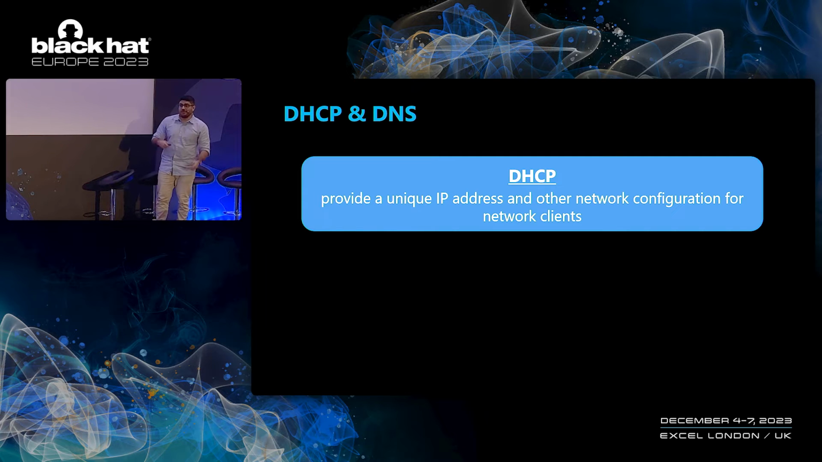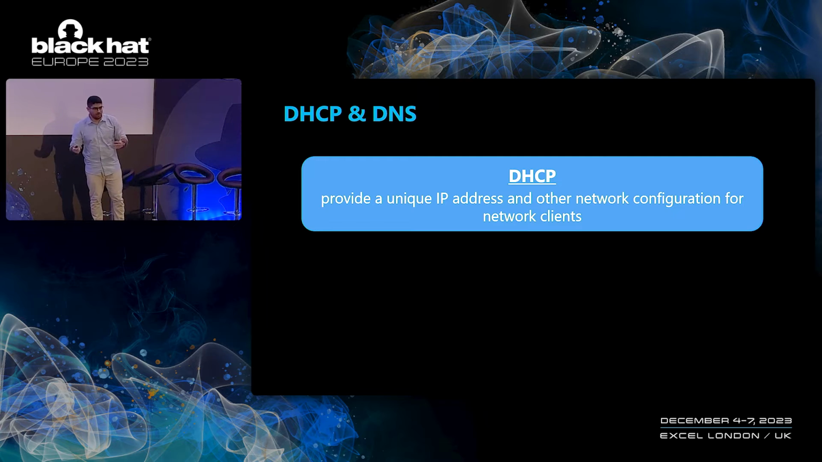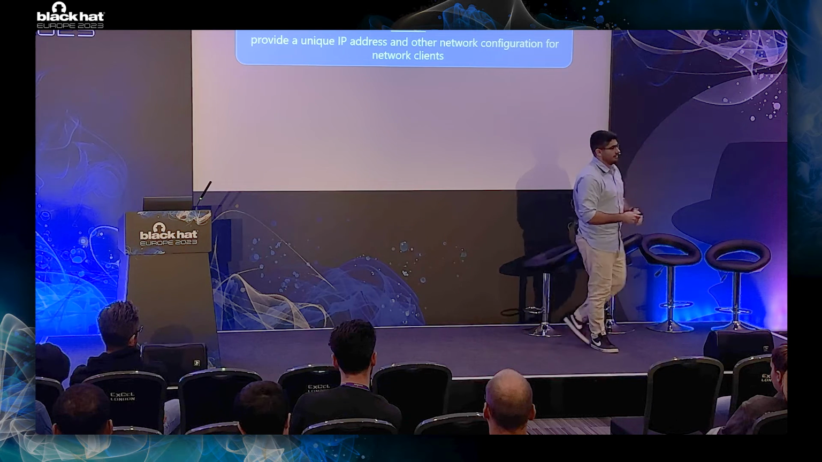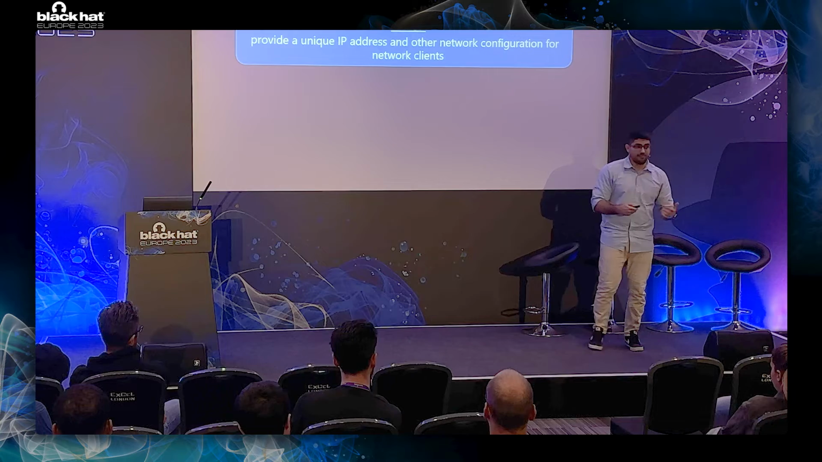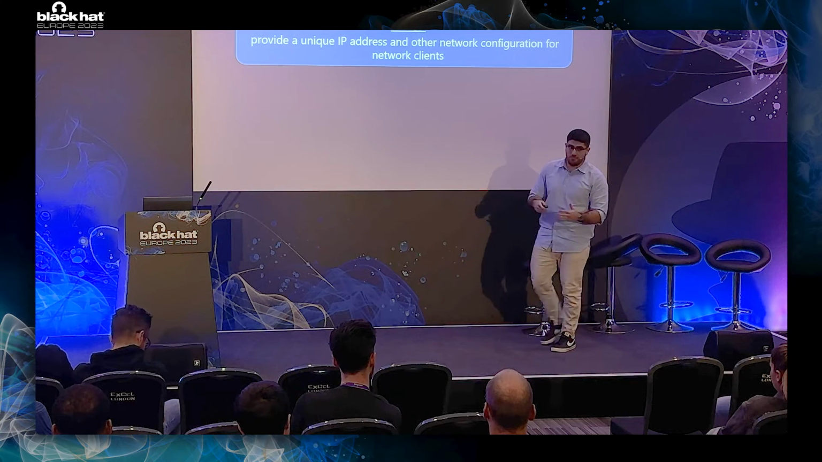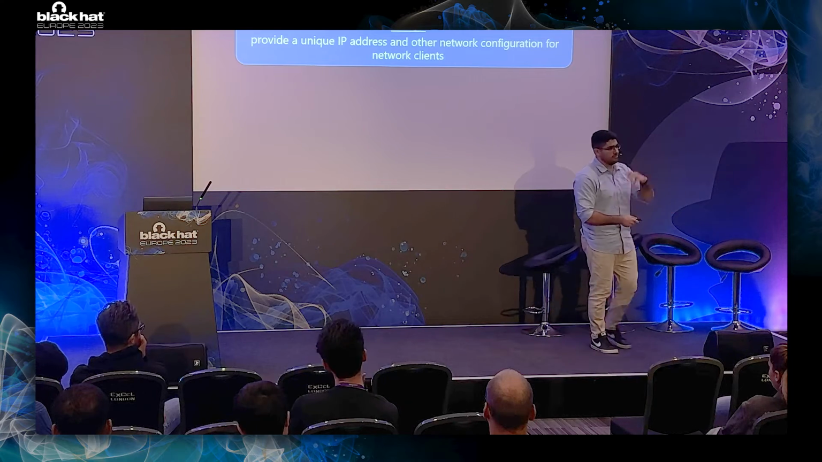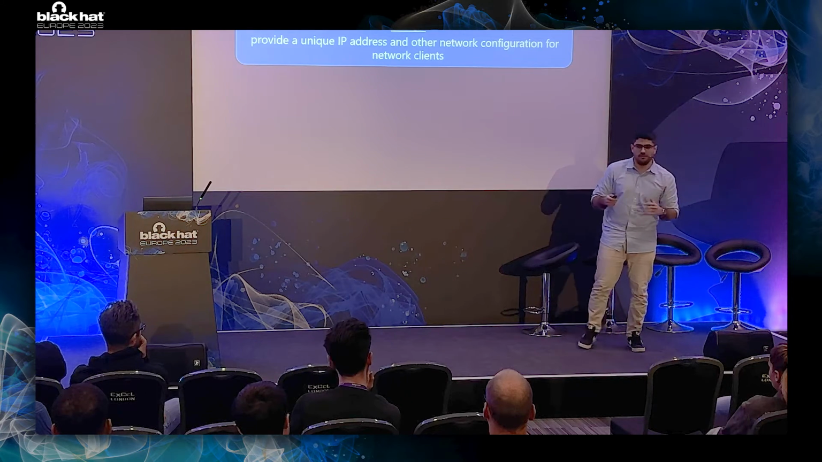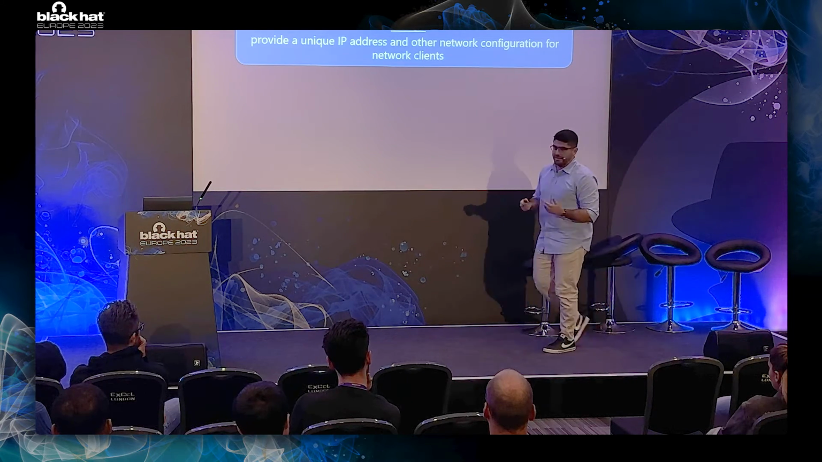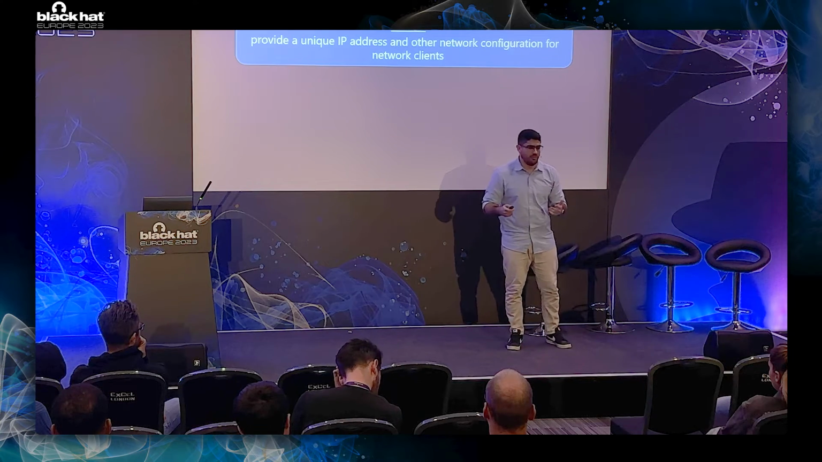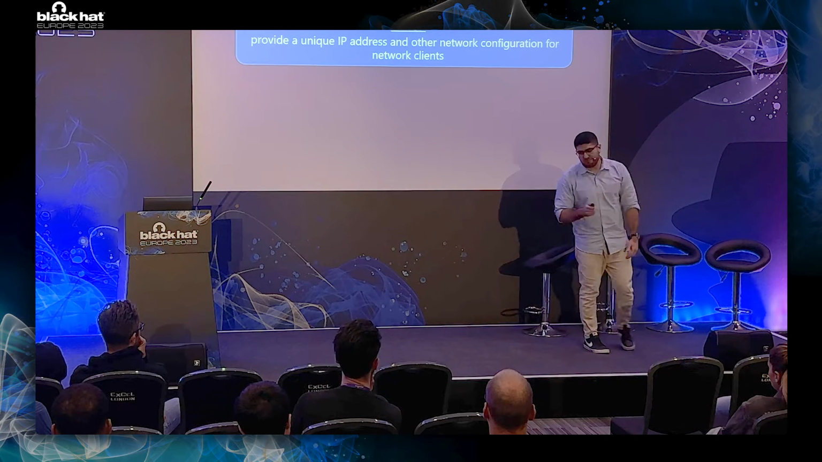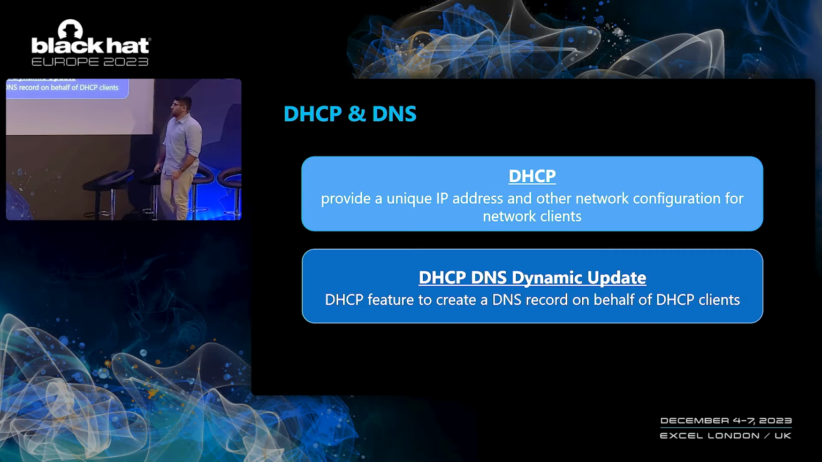What I can do is I can reach out to a DHCP server, which is a server that is aware of the network, and the DHCP server will provide me the necessary configuration. So an IP address would be given to me that is unique to me, because the DHCP server manages the addresses in the network, and also any other additional configuration that I might need. So this is DHCP. And now we'll be talking about DHCP DNS Dynamic Updates.